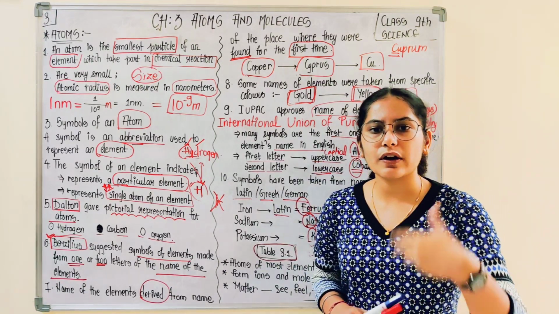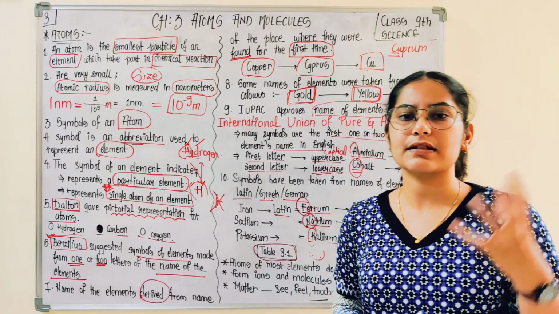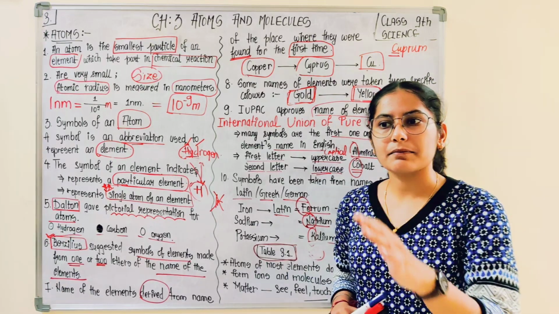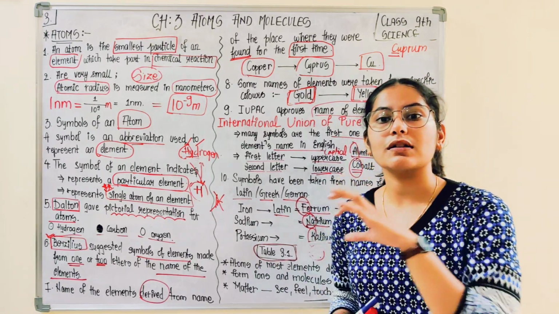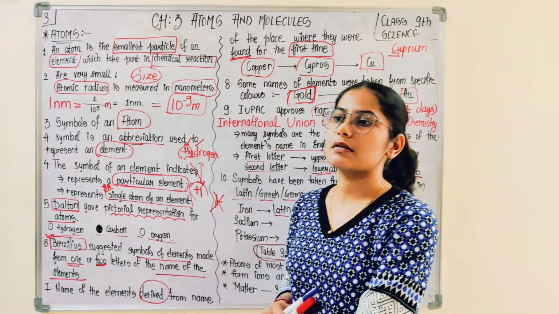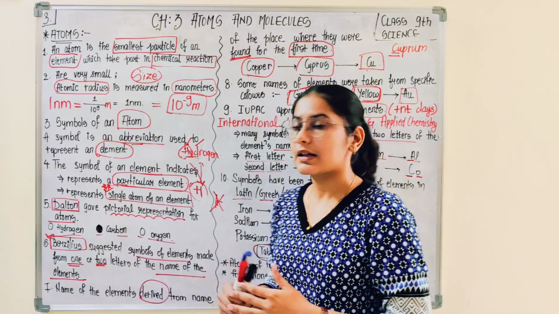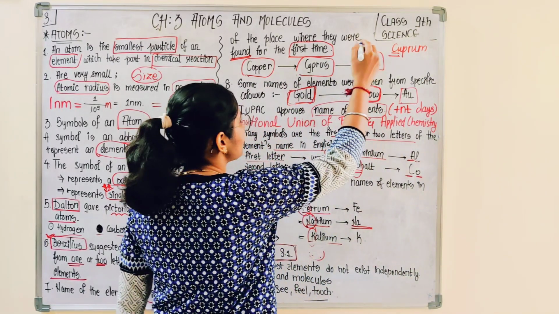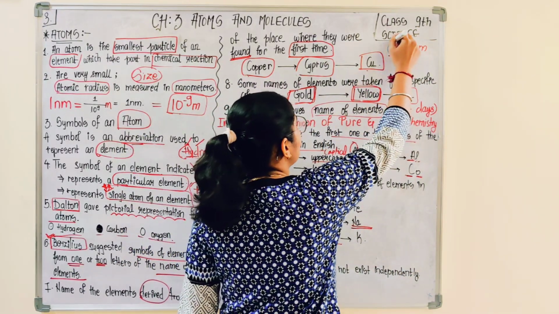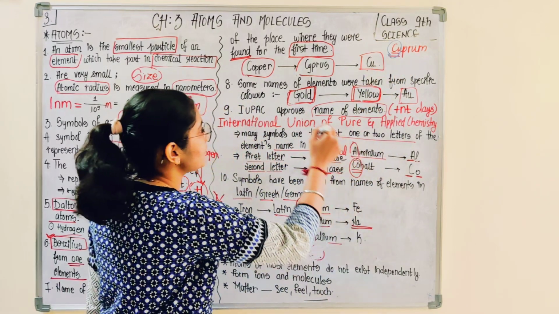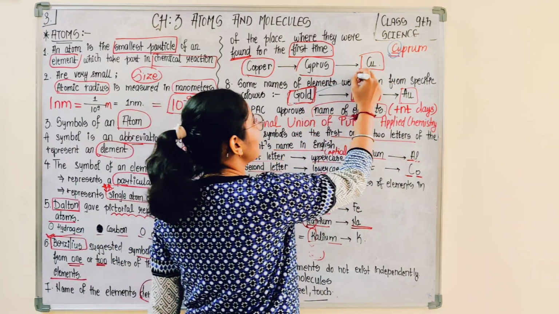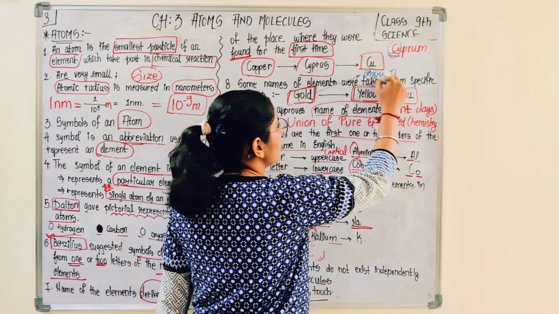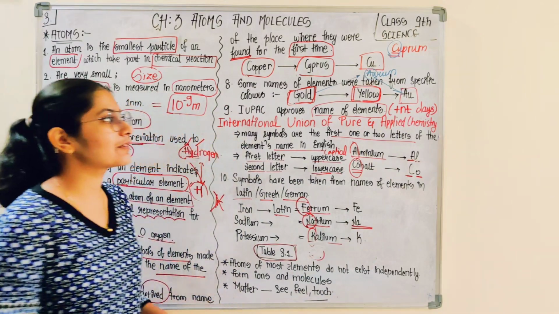Whenever you are reading the textbook, whenever you are reading the symbols, try to take a pause. Try to place all these symbols in your mind, like this is the symbol for copper, this is the symbol for gold. Copper is derived from the Latin name cuprum, so Cu. Similarly, if I talk about gold, the Latin name of gold is aurum. So from this, Au, the symbol is given for gold.